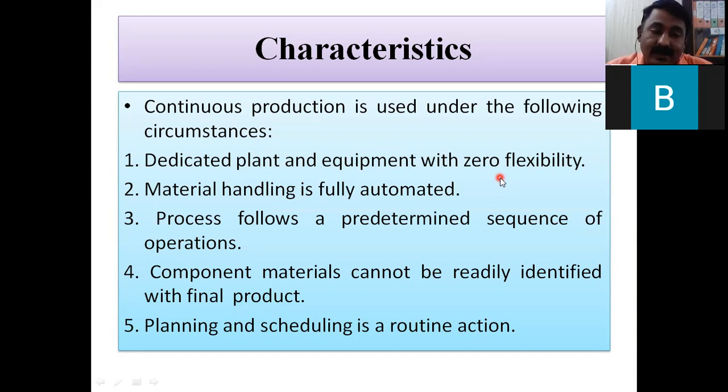So here, the planning and scheduling, because the sequence is fixed, is just a time calculation: the speed of that particular flow line, for these many minutes it will stop at this particular junction, and like this. So planning and scheduling is a routine action, and it is somewhat simple or easy as compared to other cases.